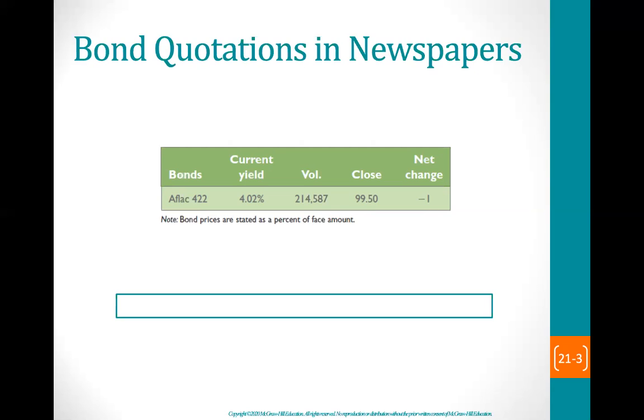Look at this newspaper information for Aflac bonds. The name is given as Aflac. The bond interest is 4%. The company pays interest semi-annually, and the bond comes due in 2023. You see the current yield listed, the number of bonds trading, and the close amount, again in a percentage, and the net change from the day before. So the last trade of the day was down 1% of the face value from yesterday.